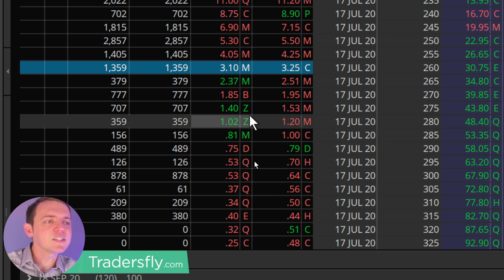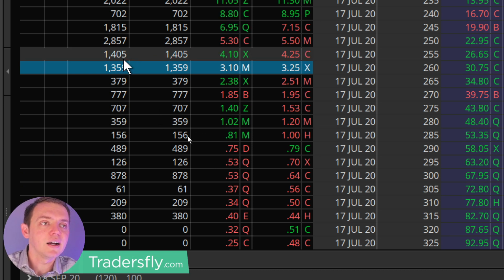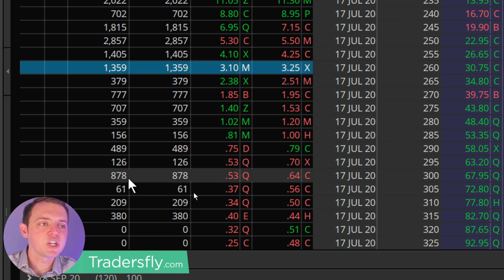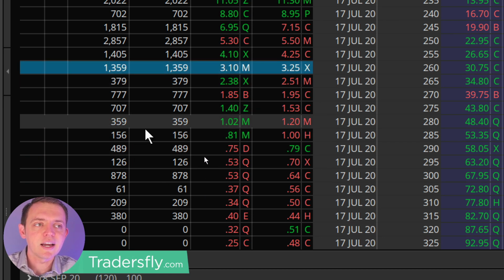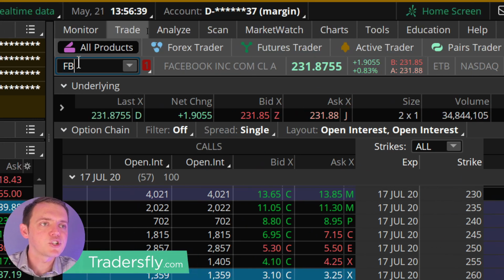So anyways, that's really what open interest is all about, because sometimes you don't have trouble getting into the trade, but what if you need to get out? And if you're stuck in something that trades really few shares or really few contracts, that could be a problem. Now here we've got 1,000, 2,000 contracts. I'm going to show you here.